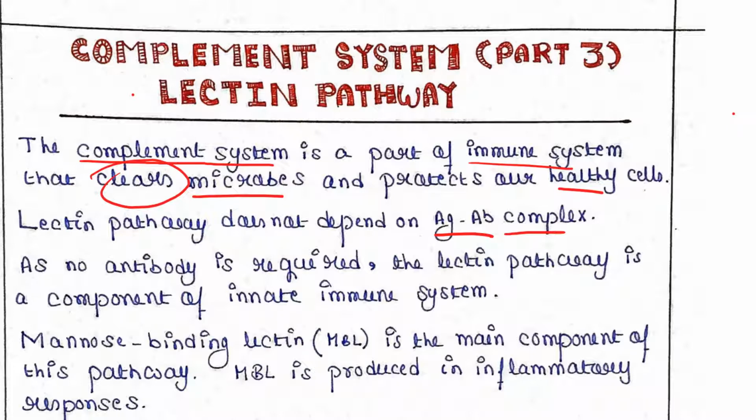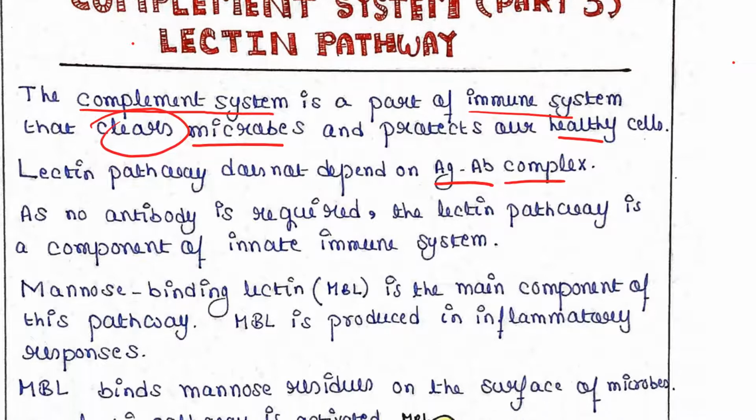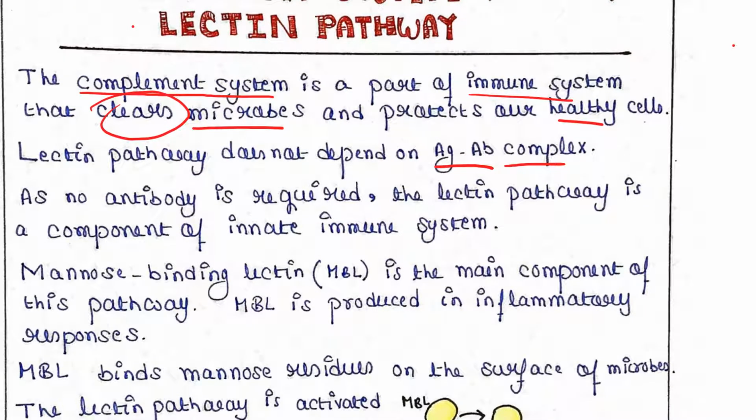As no antibody is required, the lectin pathway is a component of the innate immune system, because the innate immune system does not require any antibody.